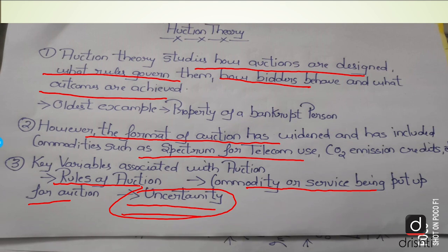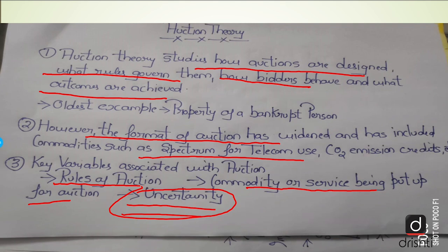Also, this particular auction format is nowadays being used for selling radio frequencies, fishing quotas, airport landing slots, etcetera. So you can see how the suggestions given by these two people have helped people all across the globe.